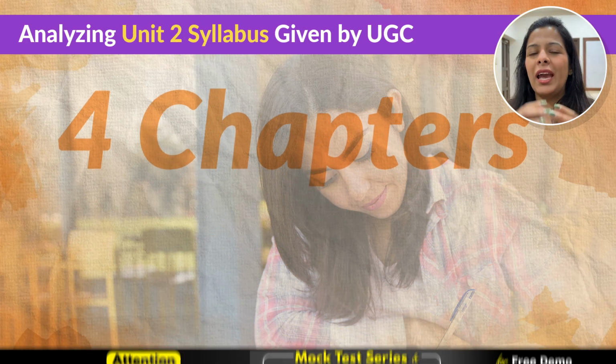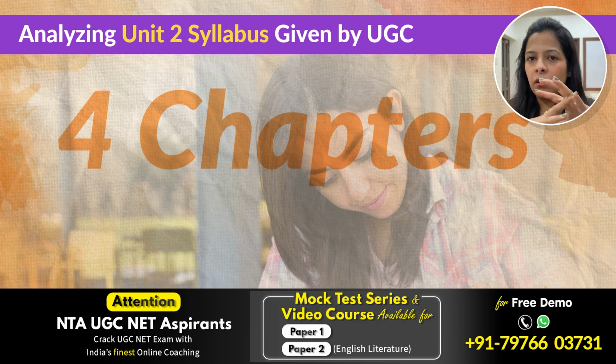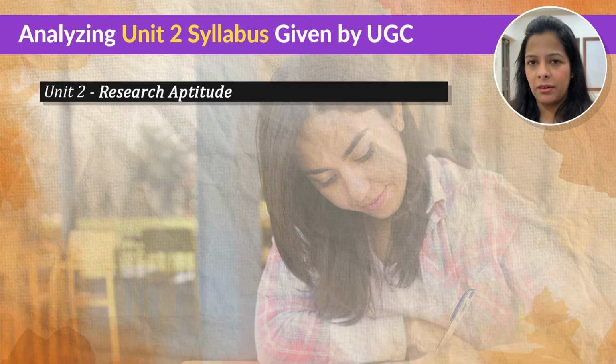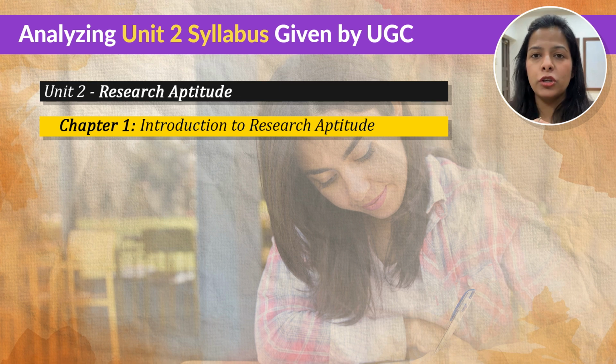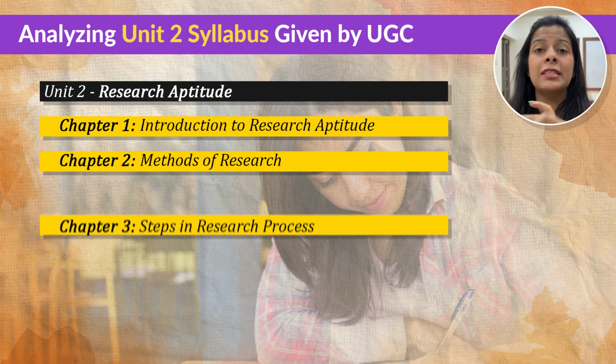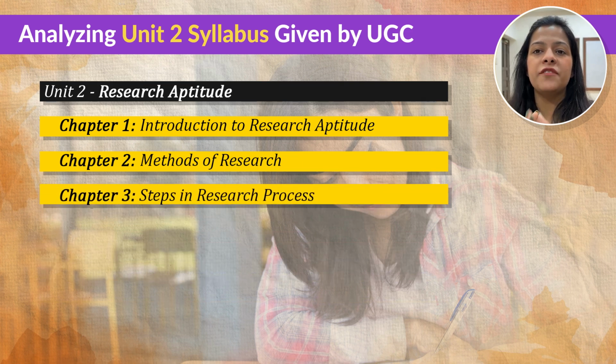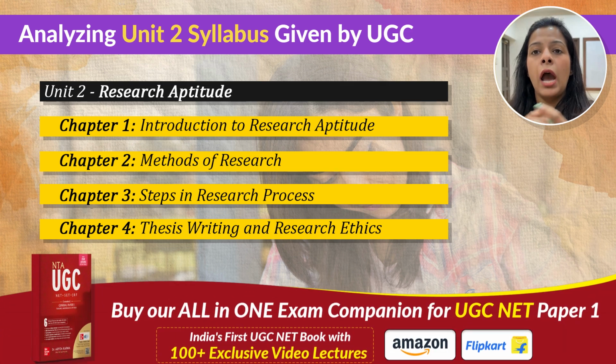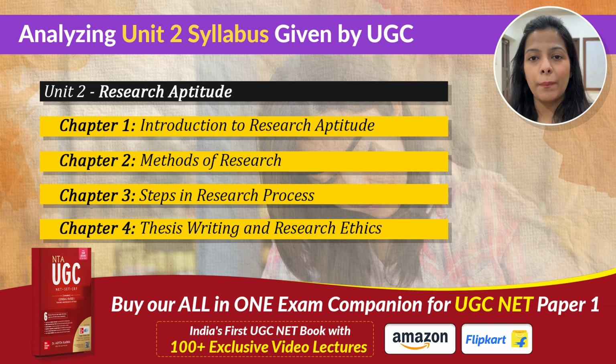Now, we are going to look at these chapters one by one. And in all these 4 chapters, I've covered the entire syllabus that is prescribed by UGC for Unit 2 research aptitude. Let me just quickly tell you the names of the 4 chapters. The first chapter of Unit 2 is Introduction to Research Aptitude. Then next is Methods of Research. Third is Steps in Research Process. And finally, we have Thesis Writing and Research Ethics. Now, within each of these chapters, I have marked the most essential topics. As I told you, I have marked them as exam essentials.